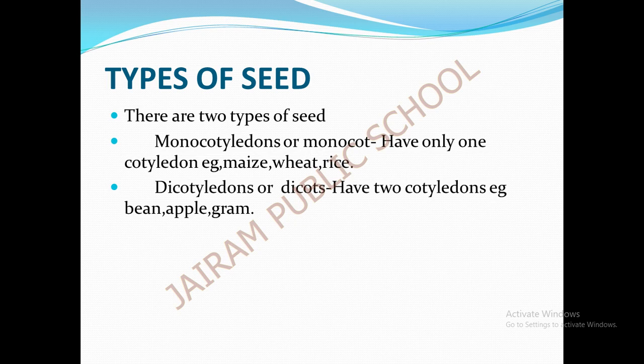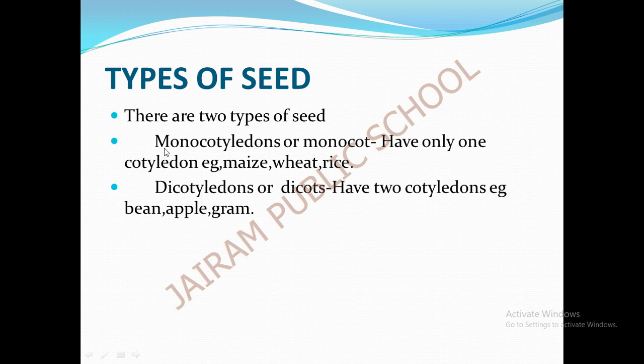Let us see the types of seeds. There are two types of seeds: monocotyledons or monocot, and dicotyledons or dicot. Seeds having only one cotyledon are called monocotyledons, for example, maize, wheat, and rice. And dicotyledons, or dicot, have two cotyledons, for example, bean, apple, and gram. It is called dicotyledons.